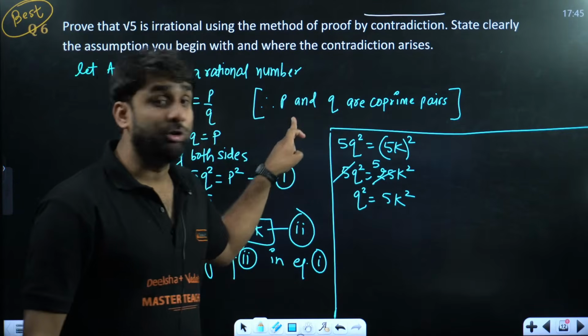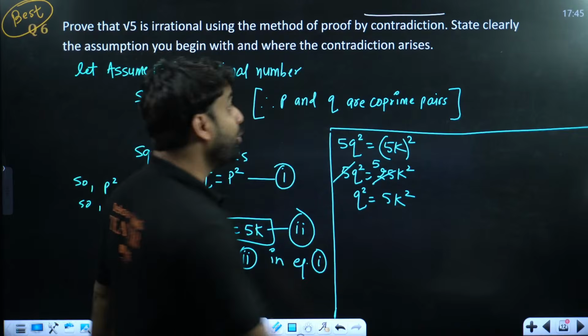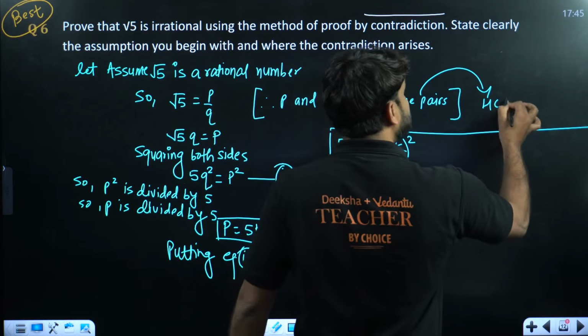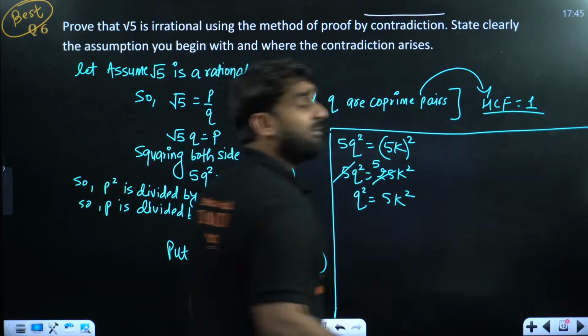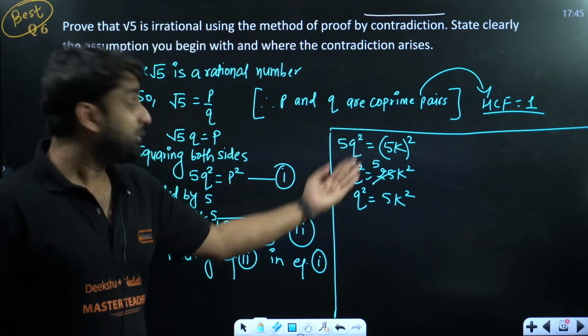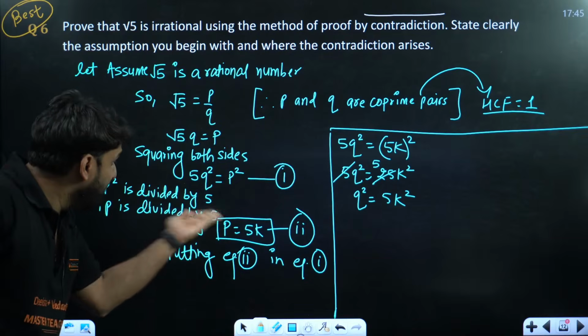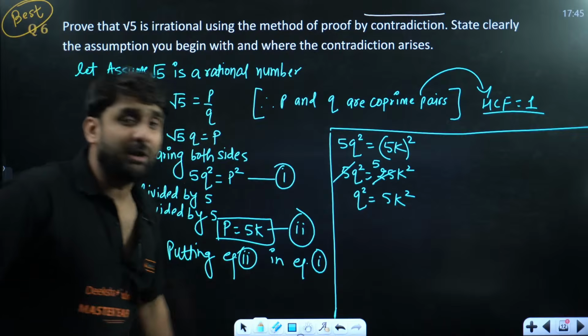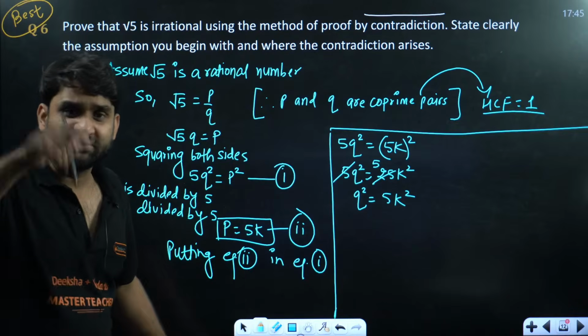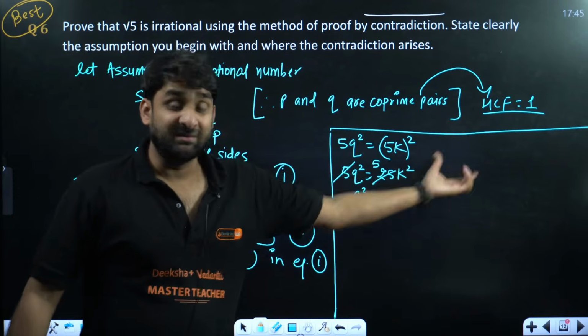But what was p and q? They were co-prime pairs. And co-prime pairs indicates that HCF is equal to 1. They have only one common factor as 1. But what are we getting? We are getting one more common factor. Oh my god, p is divided by 5. Q is divided by 5. How is it possible? This is violating the assumption. And this is called contradiction.